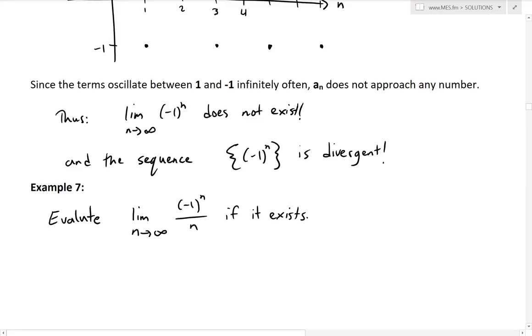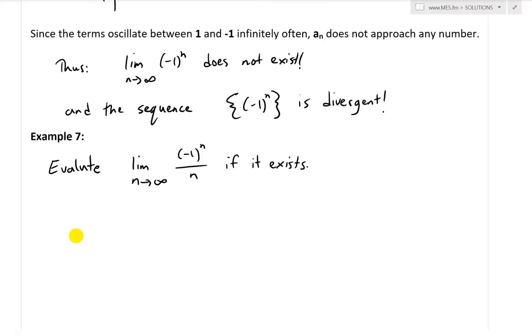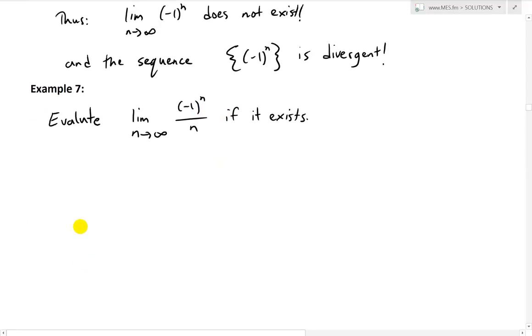Alright, so now let's look at another example, and that's example 7. It states: evaluate the limit as n approaches infinity of (negative 1) to the power of n, divided by n, if it exists. Remember, this is alternating between negative and positive, but what we should note is what happens when we take the limit of the absolute value of